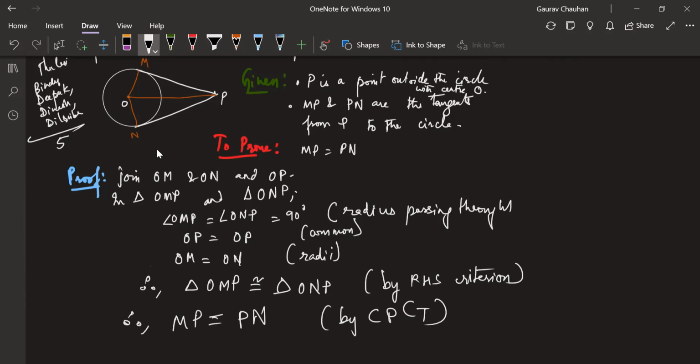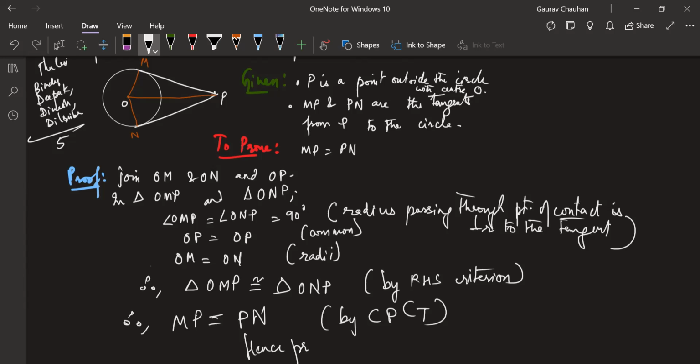Let's write this actually. Thank you very much, Riza. I missed it. Radius passing through point of contact is perpendicular to the tangent. That's your reason. Therefore, MP is equal to PN, hence proved.